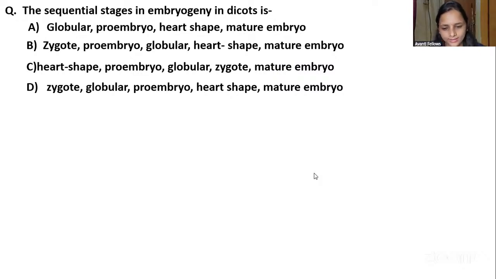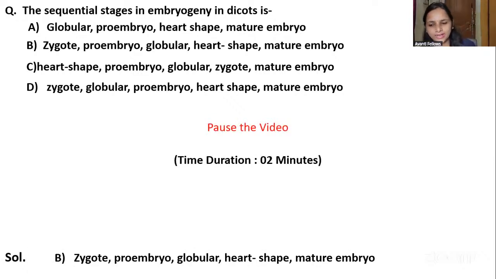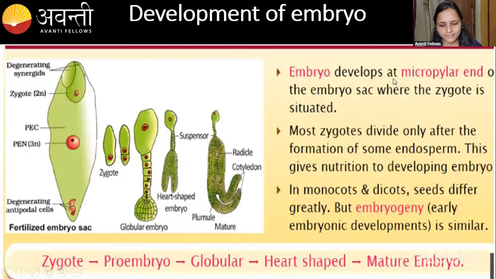See, guys, the correct answer is option B. We studied that. Here you can see option B is the correct answer: zygote, pro-embryo, globular, heart shape, mature embryo. See this. In the last class, we studied this, right? Here you can see the embryo sac.